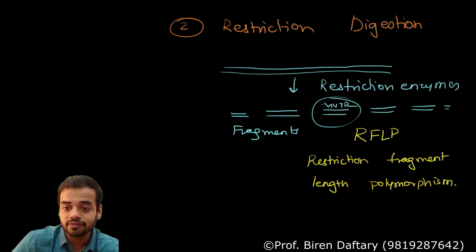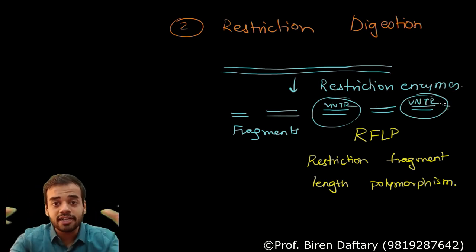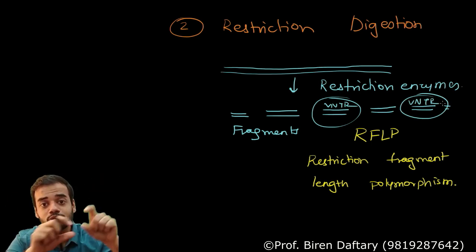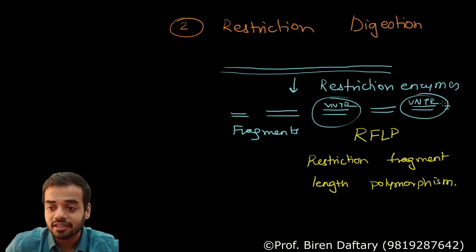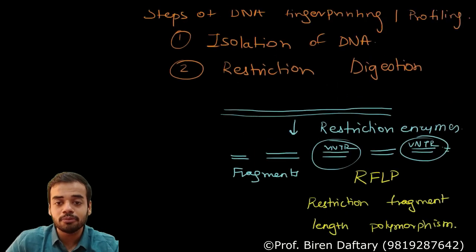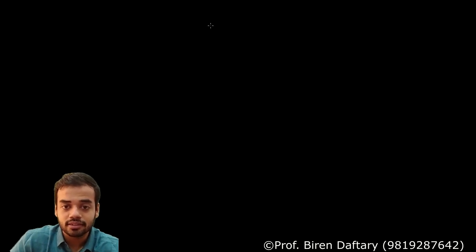Now what I need is the fragment with the VNTR. All the fragments, suppose this has VNTR, this has VNTR, that sequence which is present, then I want only those VNTRs. But right now I have a mixture of fragments, so I want to separate the fragments. Are you getting it? And to separate the fragments, step number 3 of DNA fingerprinting is called gel electrophoresis. So I'm going to write over here, that is the third step of DNA fingerprinting, which is called gel